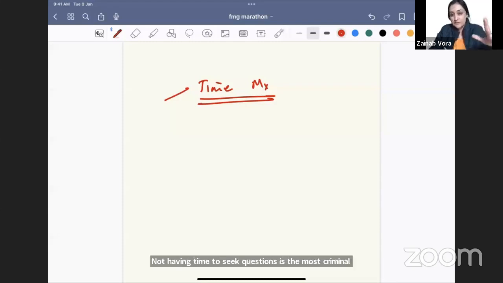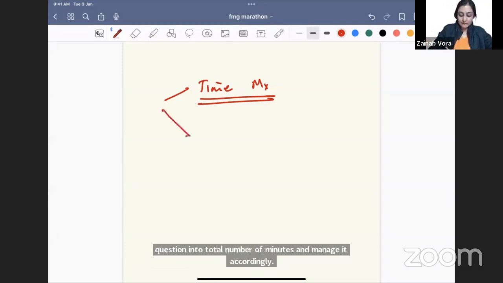That is unforgivable. So time management पहले से करना है. Last half an hour में time management नहीं करना. पहले से every half an hour check like your run rate is on track. You are doing 30 questions in this much time, so divide total question into total number of minutes and manage it accordingly. Very, very important.